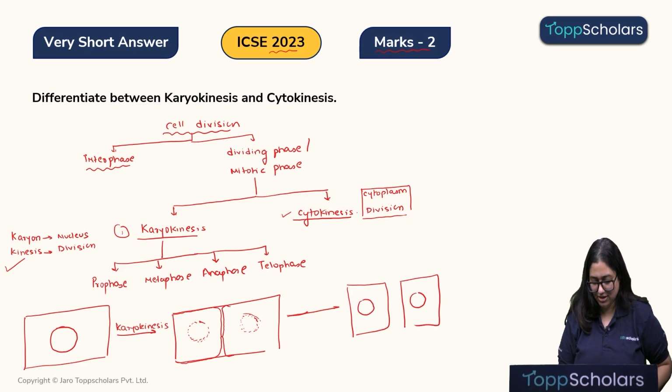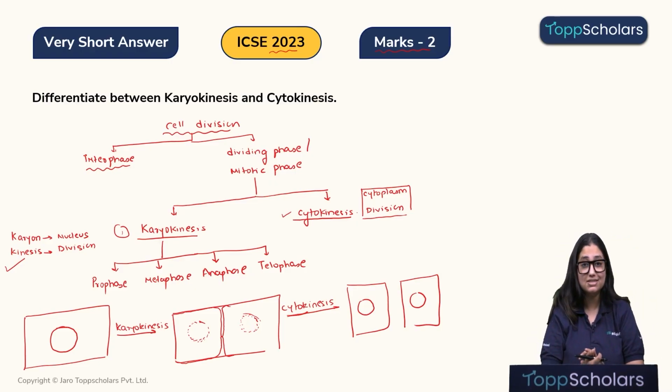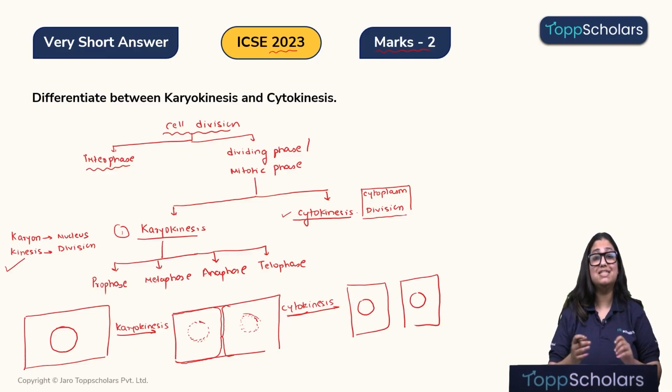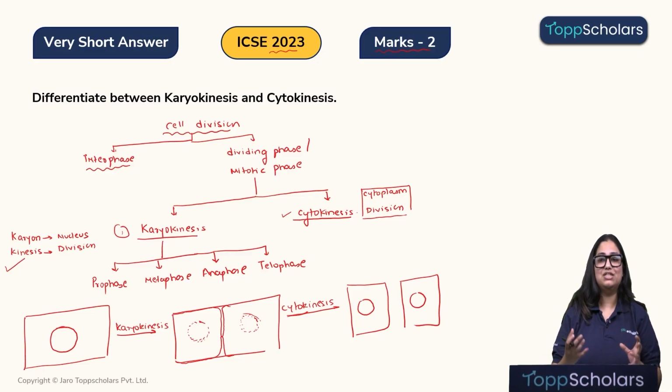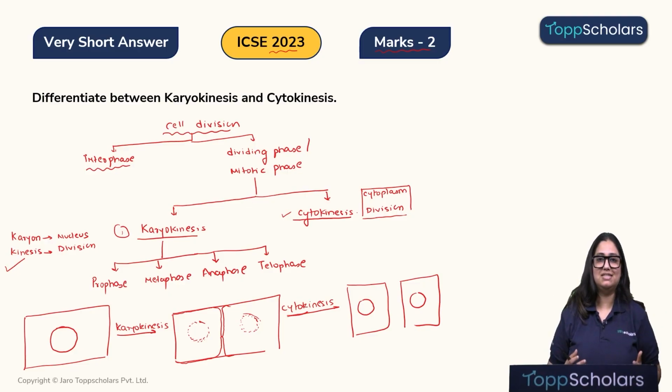Alright children, so that will be at the end of cytokinesis. So, what's the difference between karyokinesis and cytokinesis? Karyokinesis is division of nucleus to give rise to two nuclei, and cytokinesis is division of the cytoplasm to give rise to finally two independent daughter cells.